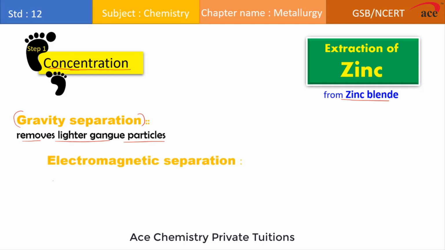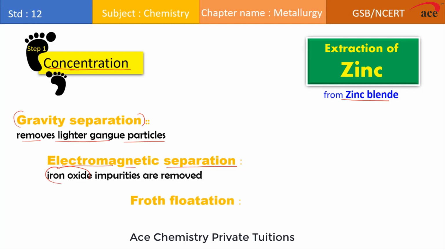If zinc blende contains a magnetic ore such as iron oxide, then we also apply electromagnetic separation. And since the formula of zinc blende is ZnS, and there is an association of sulfur with the metal, it makes this compound hydrophobic. It does not get wet by water. So we add this method, froth flotation. Froth flotation is the more correct method to apply for zinc blende ore.